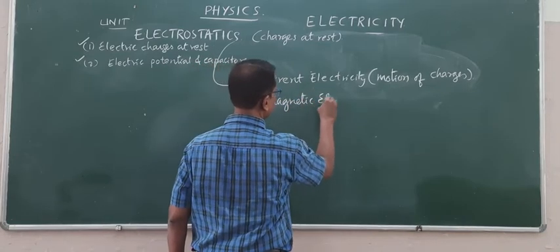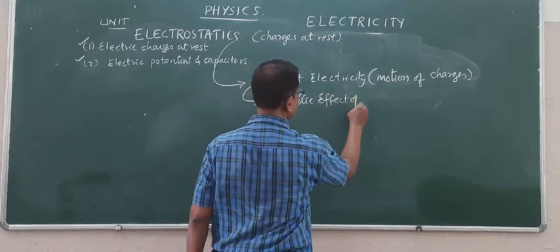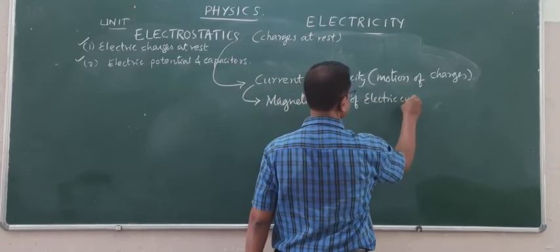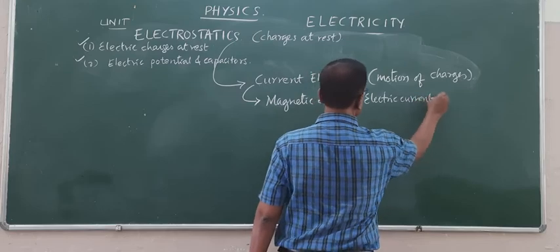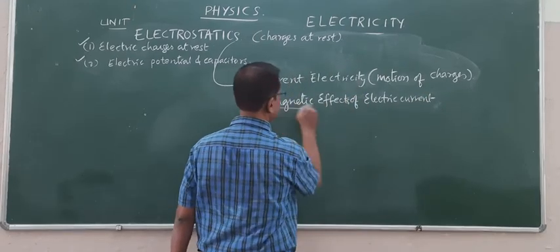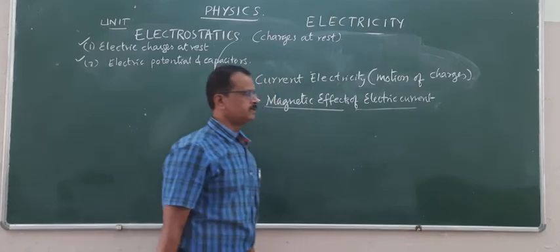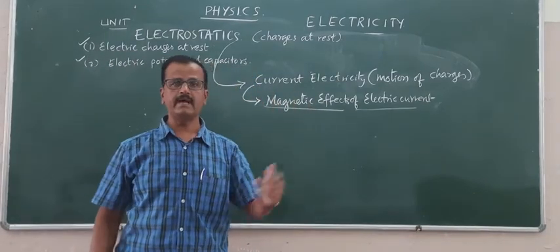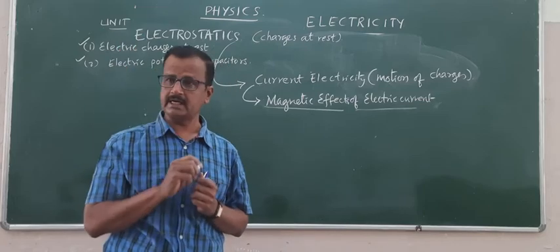Magnetic effect of electricity or electric current. In these magnetic effects, you will mainly learn what happens when the charges are flowing through a coil, and what happens when the charges are flowing through a straight conductor.